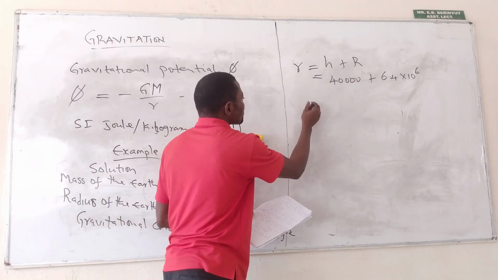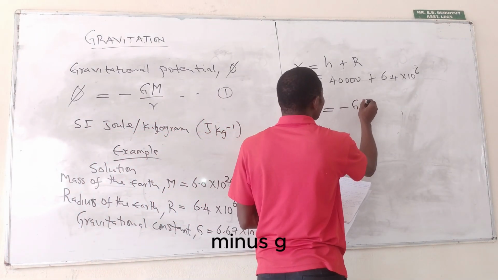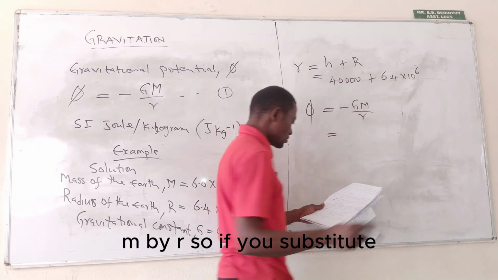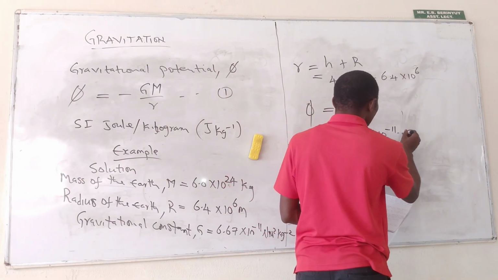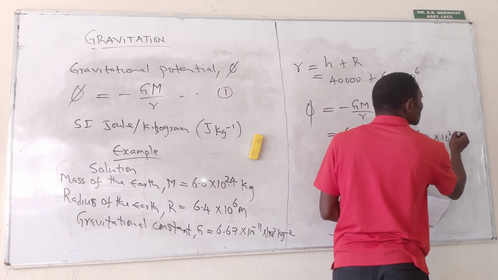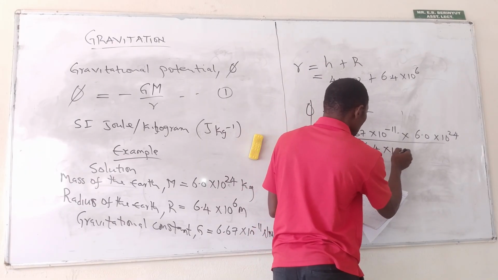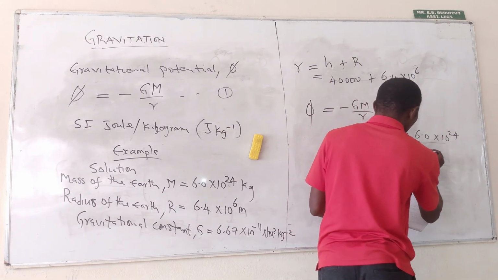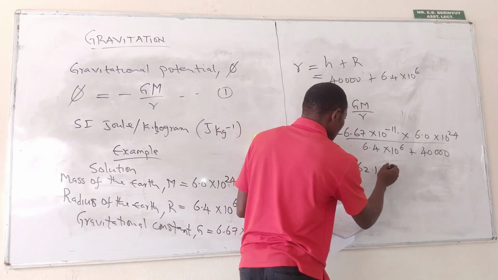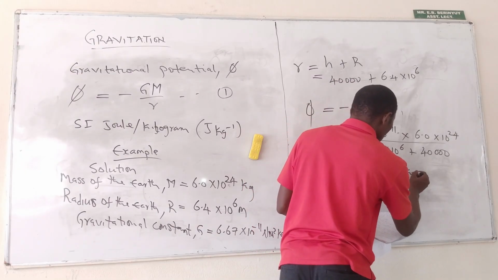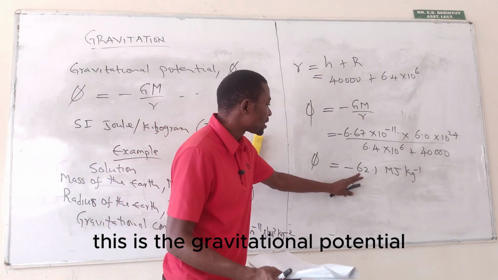So using the expression, gravitational potential is given by minus G M over R. So if you substitute, so if we simplify, this is the gravitational potential.